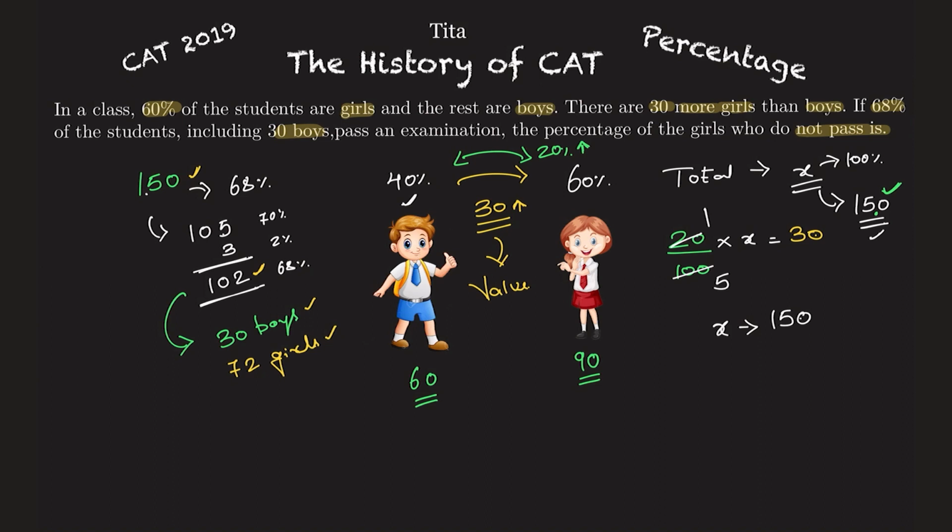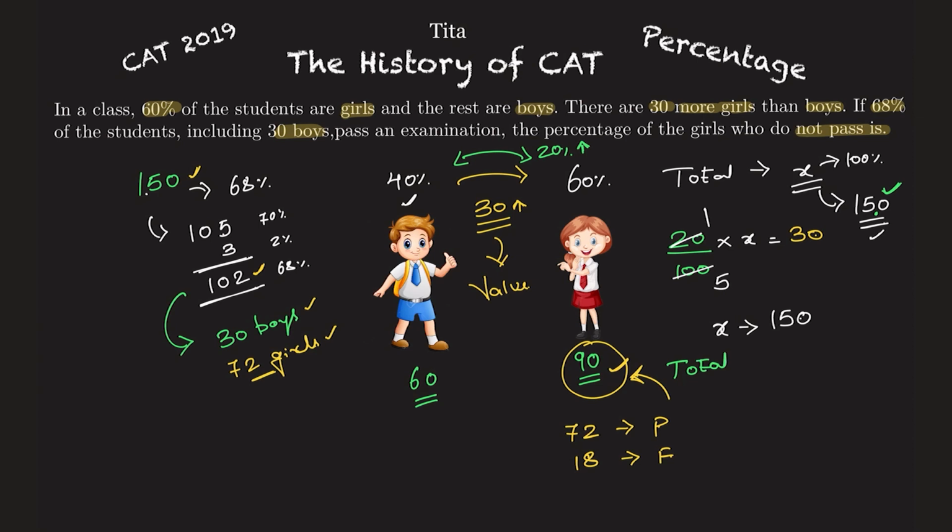So 72 girls passed out of the total 90 girls. Which means how many failed? 18 failed, out of the total of 90 girls: 72 passed and 18 failed.